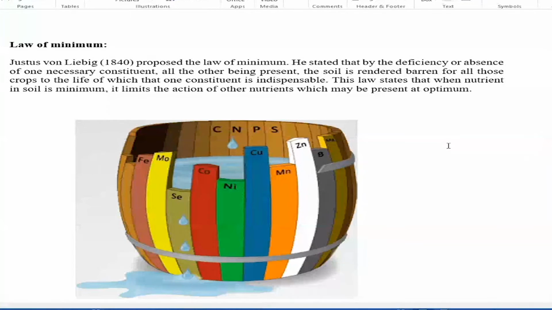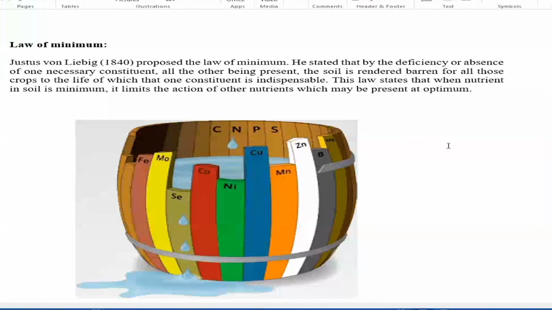The soil is deficient in sulfur, and you are growing a crop that needs sulfur as well. Most of the oilseed crops have a good demand for sulfur. Suppose you are growing mustard. Mustard needs sulfur, along with other nutrients as well.